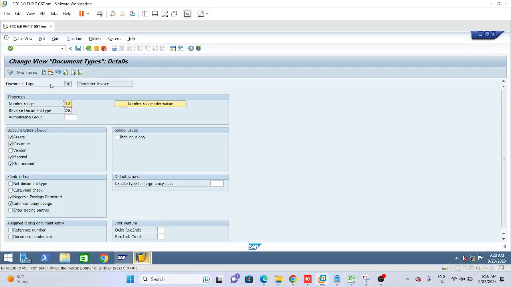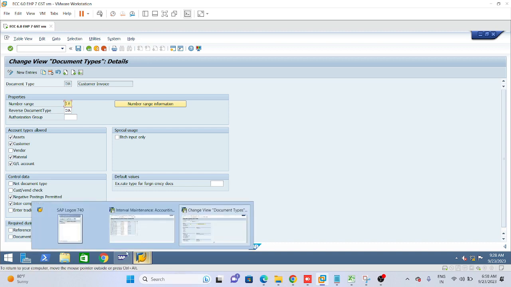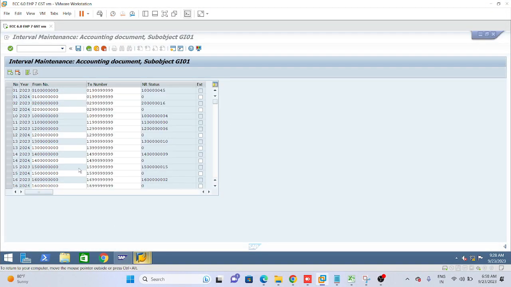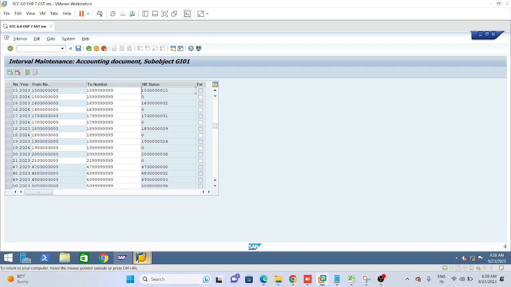These two things are assigned here, and with the help of this 18 series, this number range is defined. For customer invoice, when I come to this number range, see 18 00000 to 2023, it is assigned up to 18999, and up to 9 documents are posted.